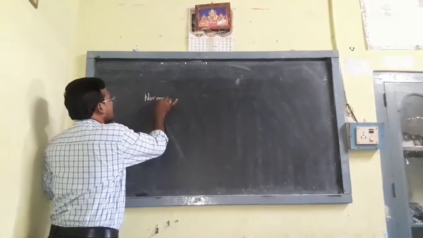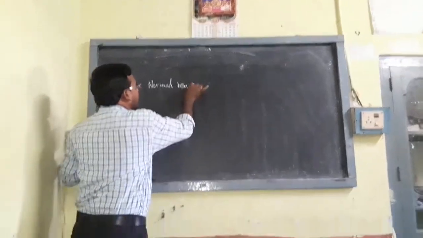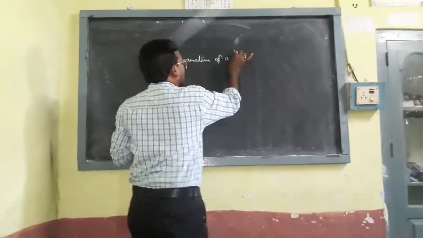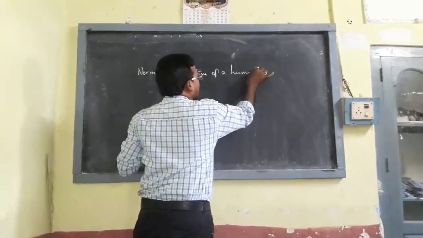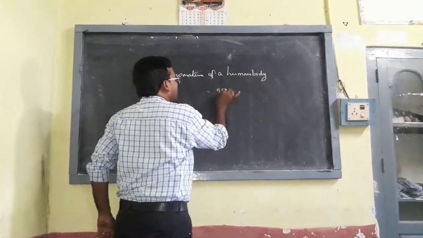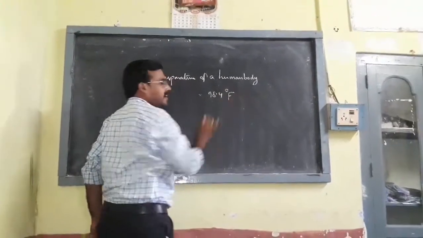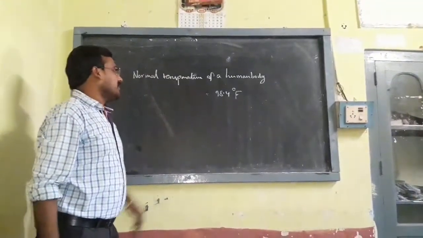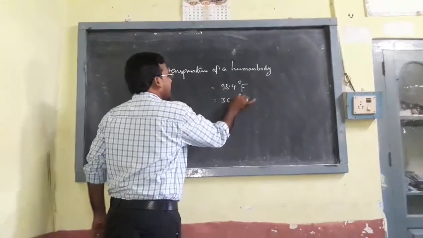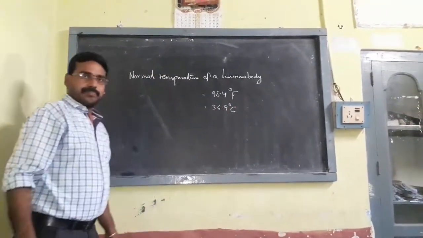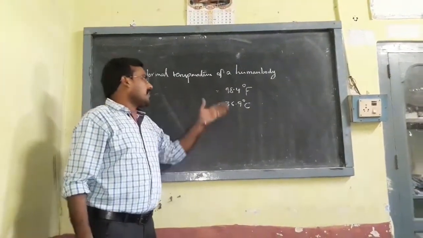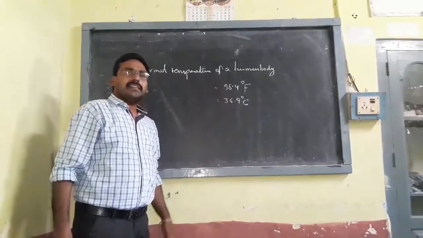Normal temperature of a human body is 98.4 degrees Fahrenheit in the Fahrenheit scale. In the Celsius scale, it is 36.9 degrees Celsius. Okay, so the normal temperature of the human body we can measure with the Fahrenheit scale and Celsius scale.